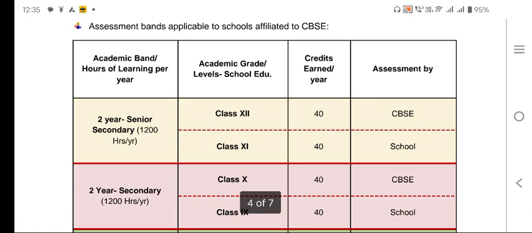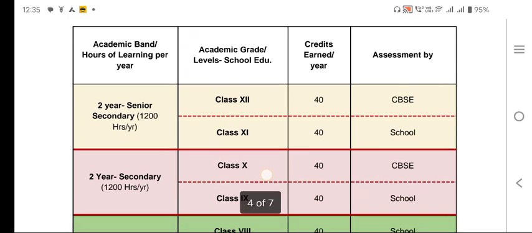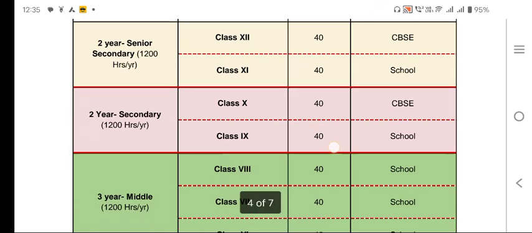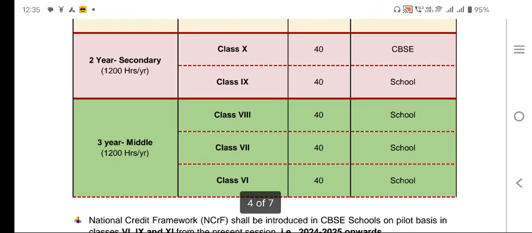Now we are talking about the credit system. Academic band: 2 years in the senior secondary, that will be 1200 hours per year. So in 2 years of senior secondary, 2400 hours. In class 11 it will be 1200 hours, credited with 40, and class 12 also will be credited with 40. The same hours will be there for classes 9 and 10: 40 credits out of 1200 hours per year.